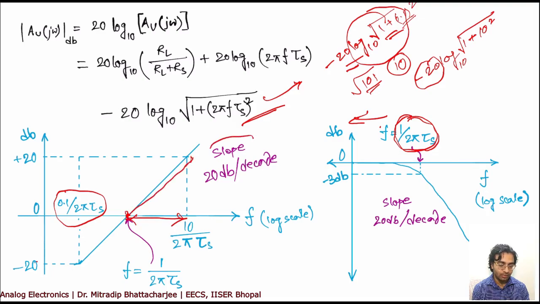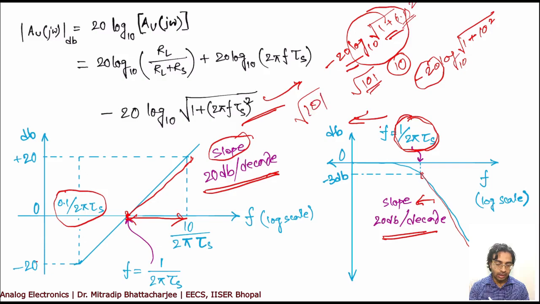That's why the slope of this curve can be said as 20 dB per decade. Similarly, from this point onwards, the slope of this curve will also be 20 dB per decade, this part. Because root over 100, 1 and root over 100 will be more or less the same, more or less 10. Little higher than 10, but it's more or less a 20 dB change. So this slope will also be 20 dB per decade.